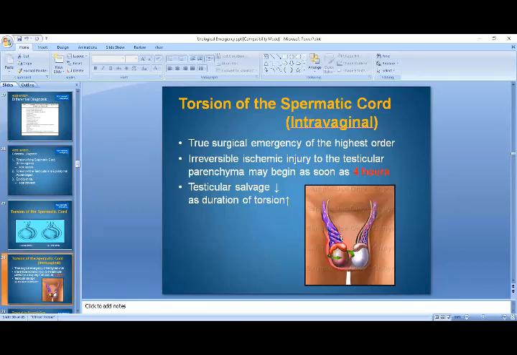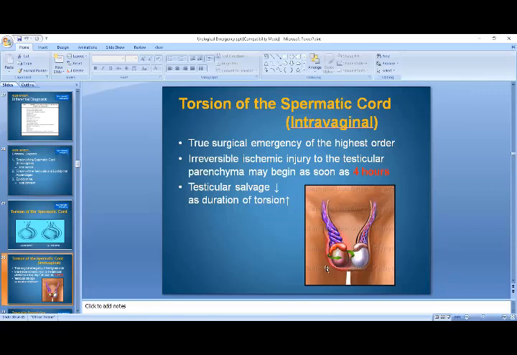Here the testis has rotated on its pedicle, and you can appreciate the twist on the spermatic cord. The color has changed: the epididymis is now red, and the testis is dull.